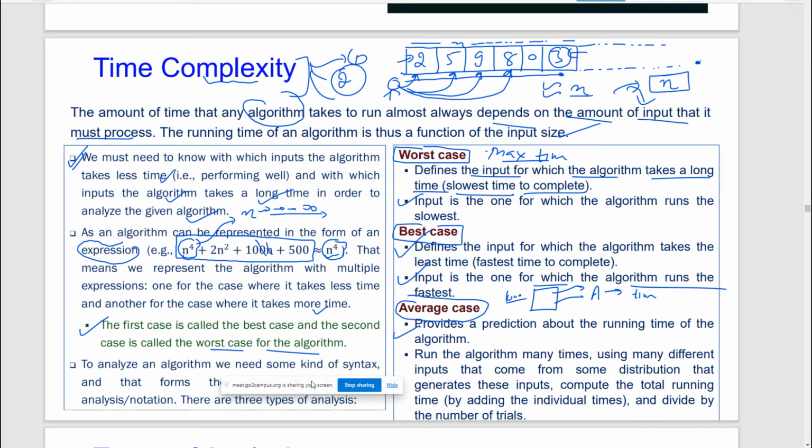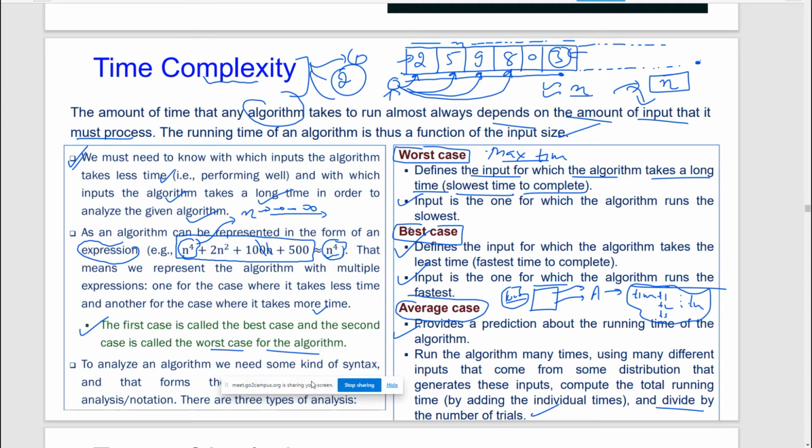Then for the second input you will find the time. Let us suppose T1, T2, T3, and so on up to Tn. Then you find the total running time for all these inputs and divide it by the number of trials. That is a simple average, right? So in that case, on an average, my algorithm is going to take this amount of time.